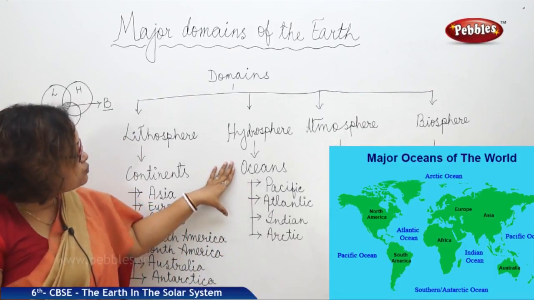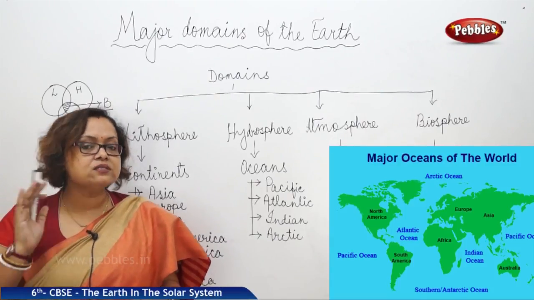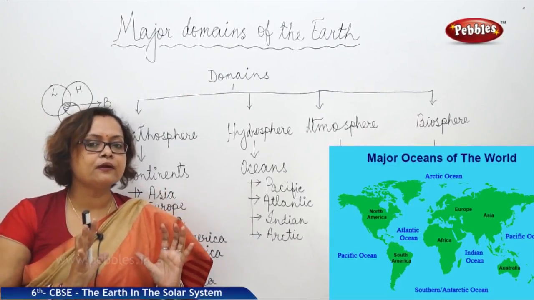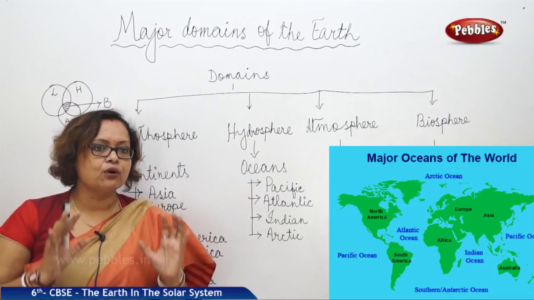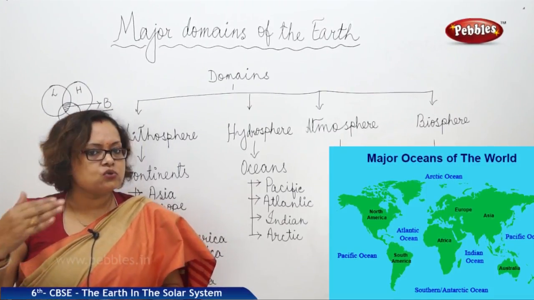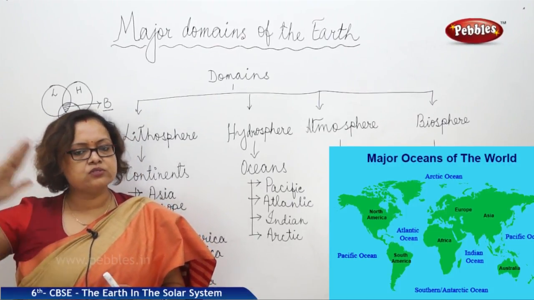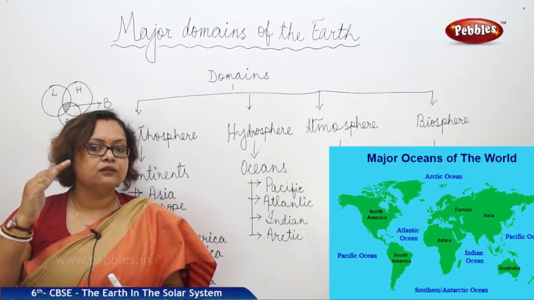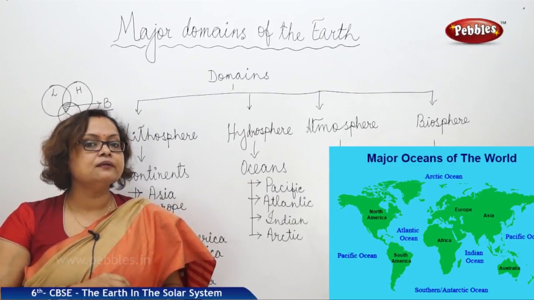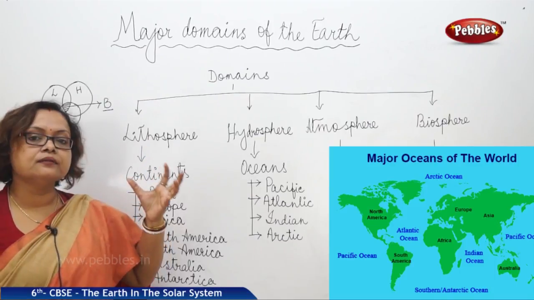As we all know, Earth is a blue planet. And why is it a blue planet? Because most part of the Earth consists of water. If you see Earth from the outside, if you are able to see it, the color of the Earth is blue.